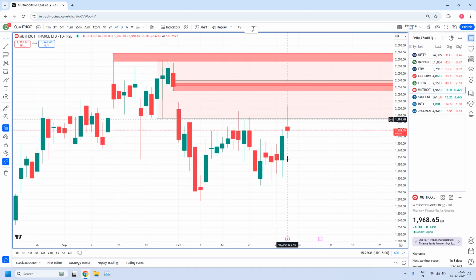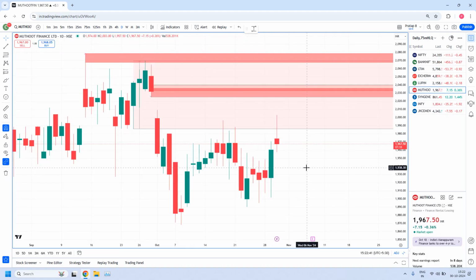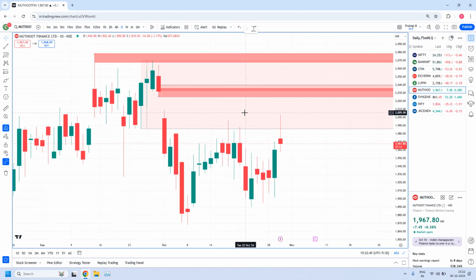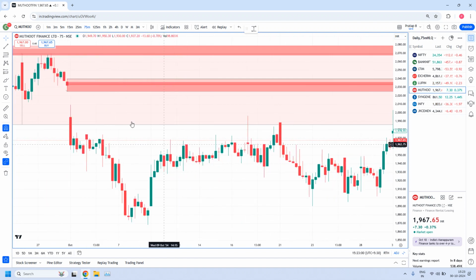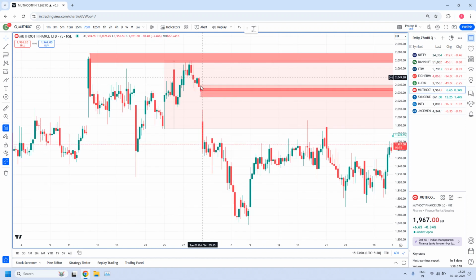Next one is Muthoot Finance. This is also a daily high liquidity zone. This is a rally, 3 base candles and a drop candle with hidden body. And in this daily high liquidity zone, we have a fine-tuned 75 minute zone. See here, we have a drop, base, drop. And within this 75 minute zone, we have a